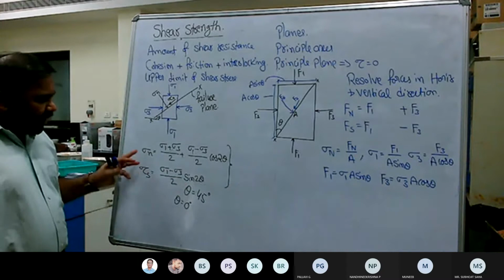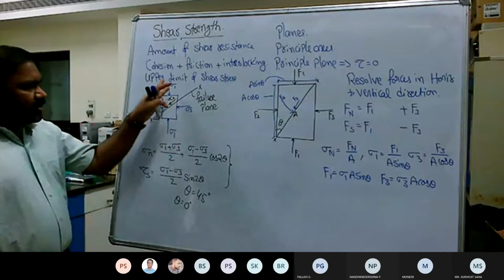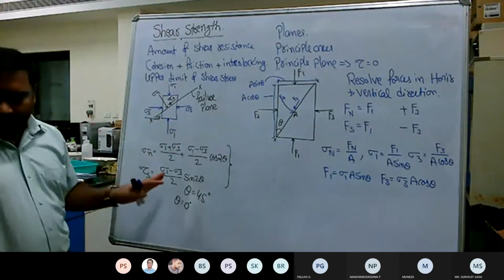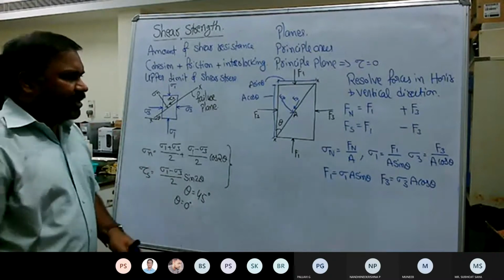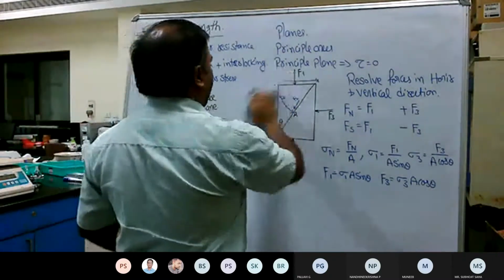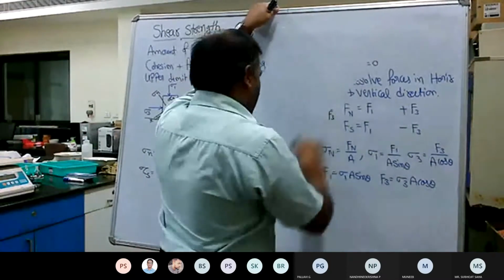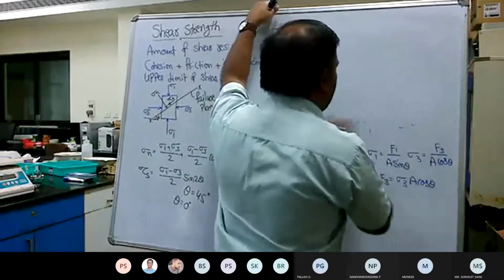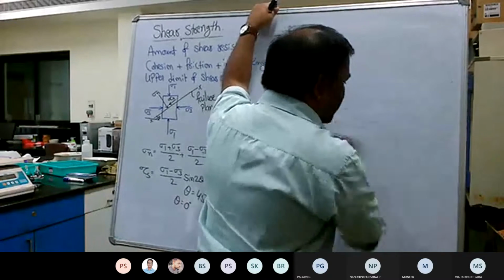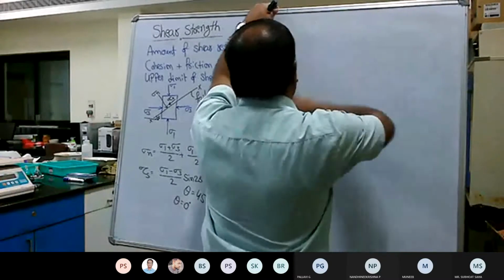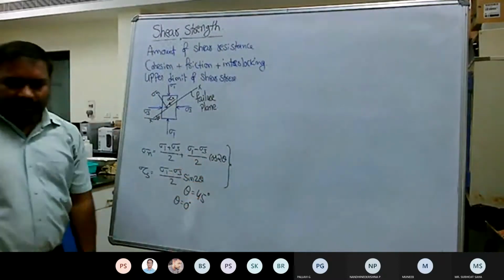Everyone did understand how to arrive at the sigma n equation and the tau s equation based on the values of sigma 1 and sigma 3. I hope this is clear to everyone now. If you have any questions, please ask me. There are other derivations also, which we will consider maybe in the next class onward. Okay, so this part is clear now.